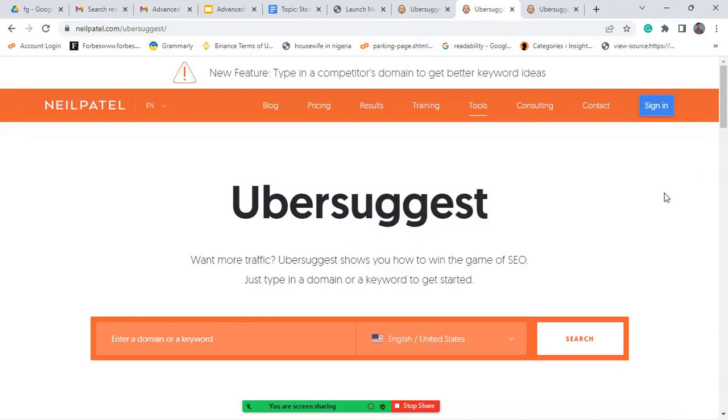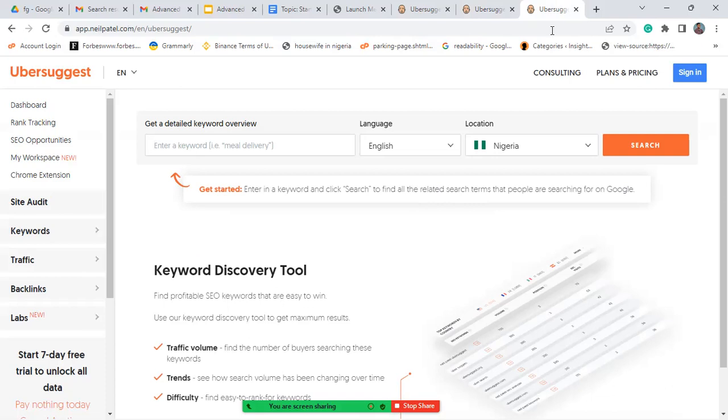Like, you are trying to rank on Google search. So what audience would you like to reach? Are they Nigerians or abroad? What's the website like? So I'm going to head down here. This is where the real magic is. You get a detailed keyword overview. All you have to do is enter a keyword and Ubersuggest is going to give you a recommendation.